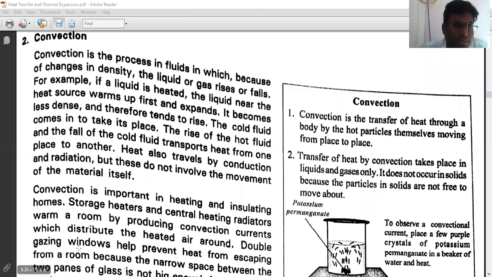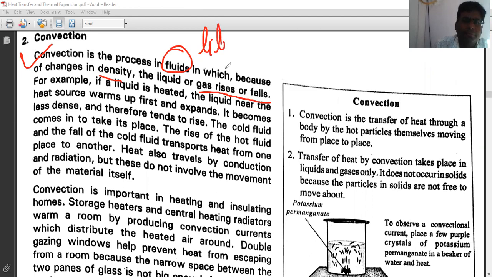Now the next topic is convection. Convection is the process in which a fluid changes in density. Because of the change in density, liquid or gas rises or falls. Okay, convection mostly happens in the liquid form, right? Because of the change in density, liquid rises or falls.